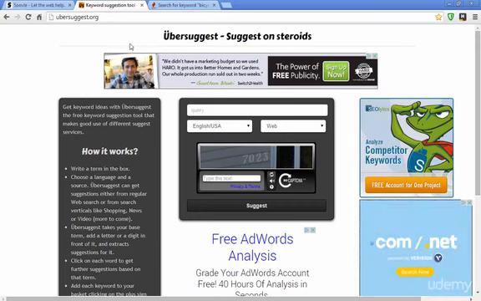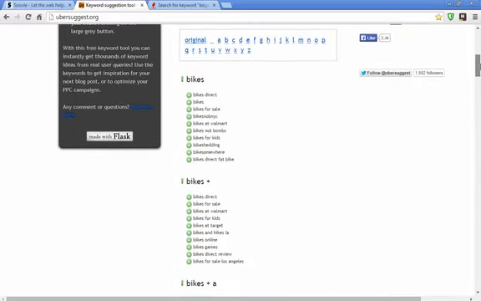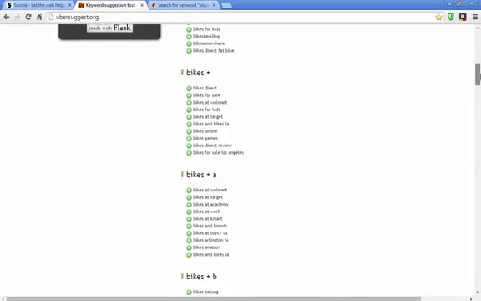This is ubersuggest.org, and the website looks kind of whack, but for example, if you type in a keyword and then you do the CAPTCHA, it's going to add each letter of the alphabet on to the end of the word. So it's going to come up with possibilities based on that word plus other words that begin with each letter of the alphabet.